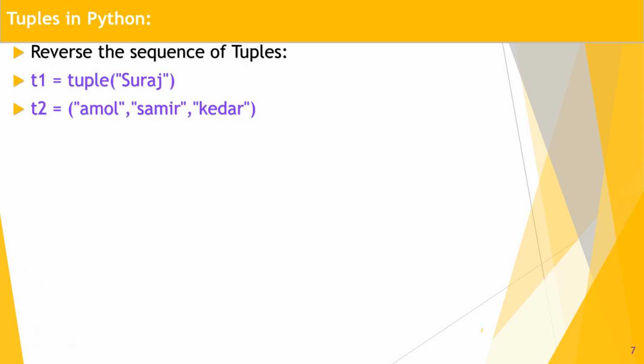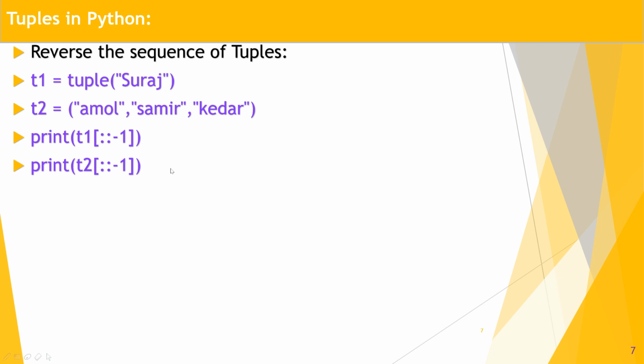How to reverse the sequence in the tuple. Suppose T1 is a tuple. We want to reverse it. Is it possible? Yes, guys, it is possible to reverse it. Suppose T1 and T2, two tuples, are there and we want to reverse them. Then T1 colon colon minus 1, so from first to last element it gets in the reverse order.